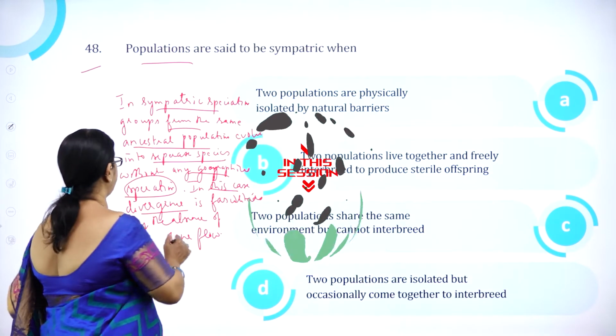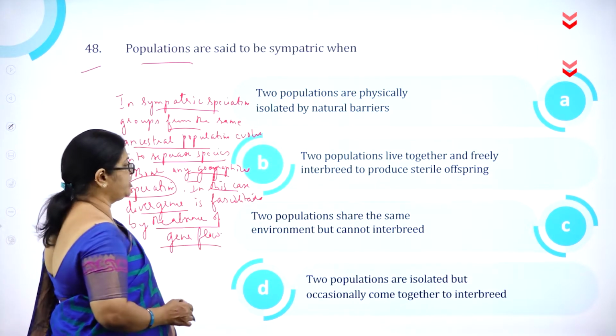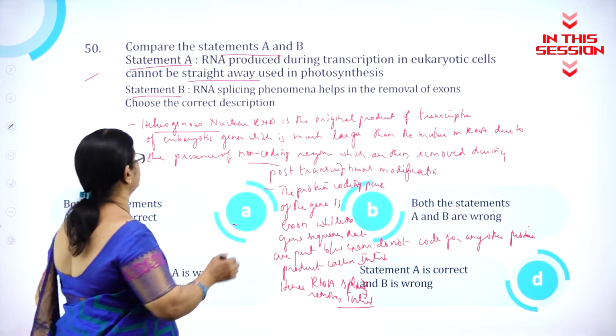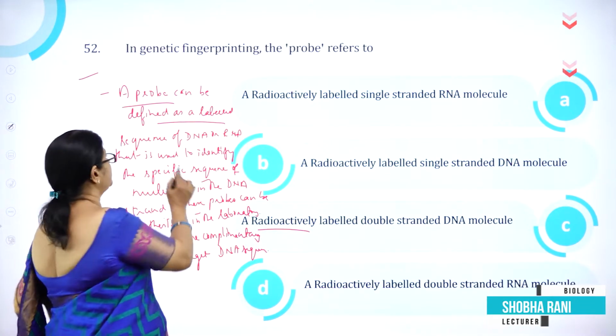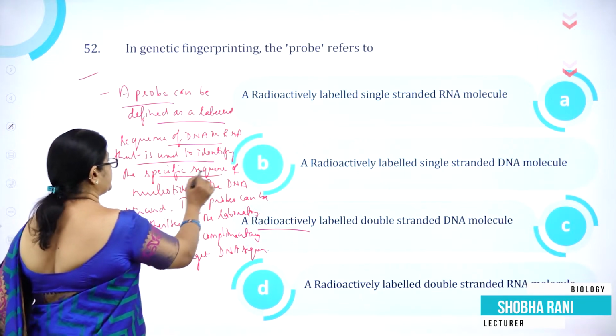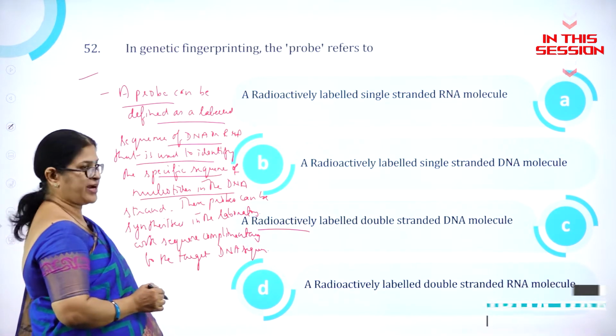Divergence is facilitated by the absence of gene flow. Heterogeneous nuclear RNA is the original product of transcription in eukaryotic genes. Probe can be defined as what? A labeled sequence of DNA or RNA that is used to identify the specific sequence of nucleotides in the DNA strand.